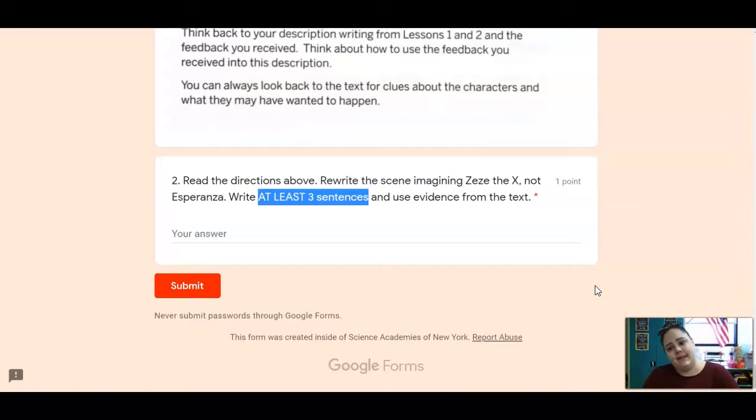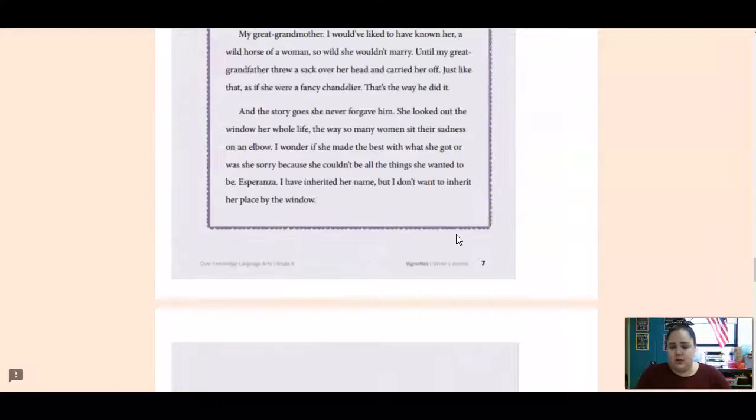So Esperanza is a little shy, not very outspoken. Zizi the X is not. She has an opinion. She freely gives her opinion. She's strong. She's outspoken. So how would that scene have gone differently? Give me 3 different sentences and make sure to go back into the text to see what is happening in that scene.